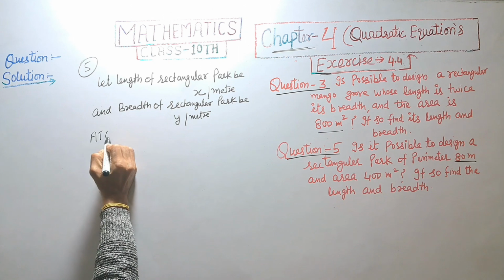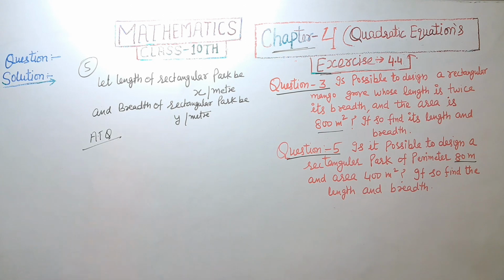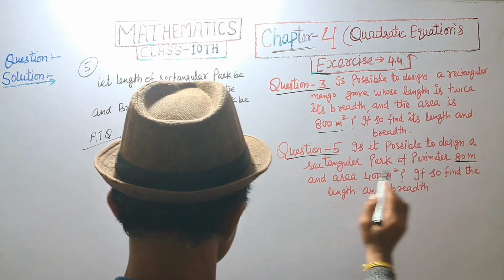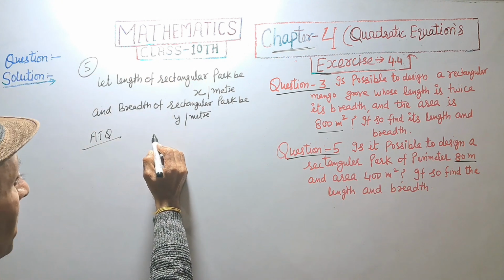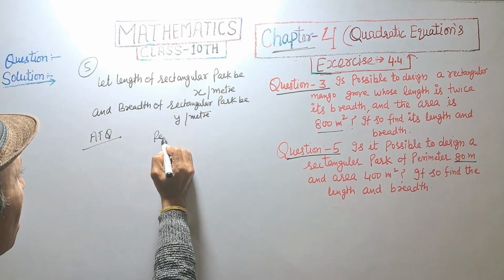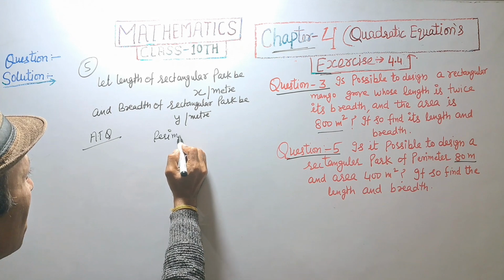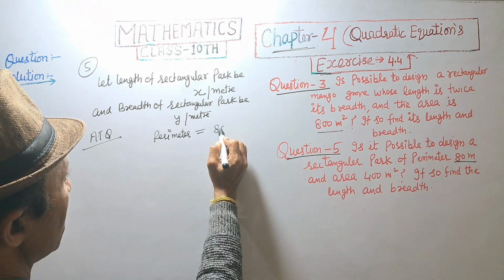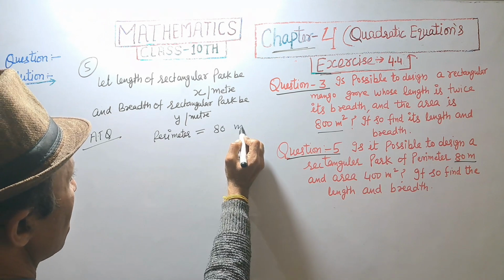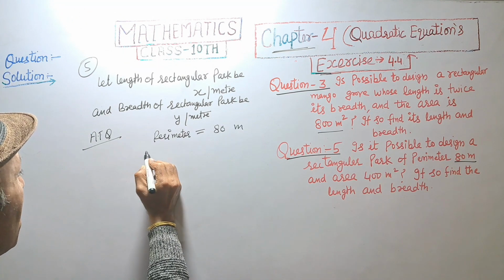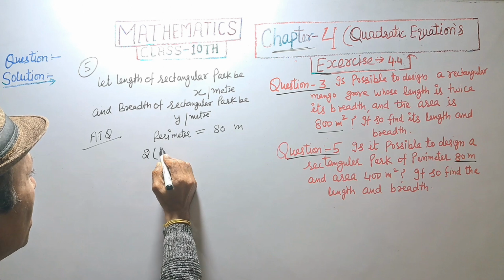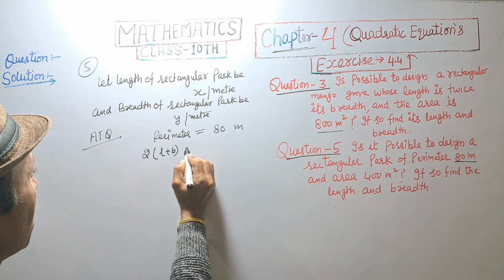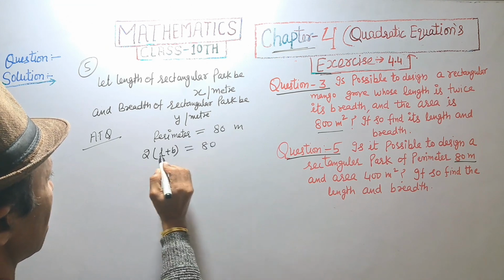According to question, perimeter is equal to 80 meter. Perimeter of rectangle is equal to 2 into L plus B is equal to 80.